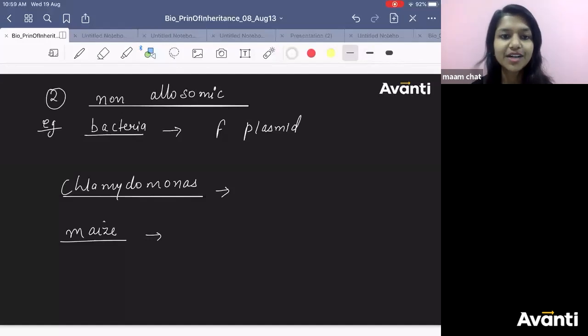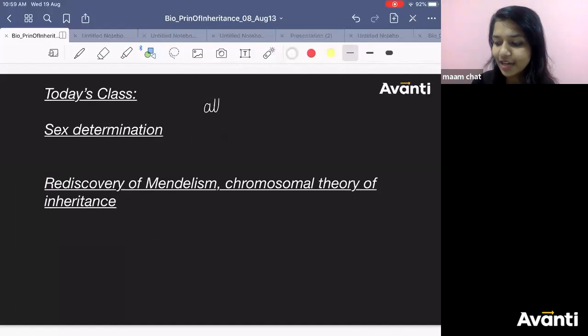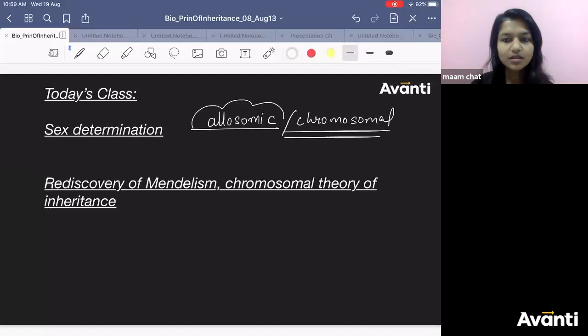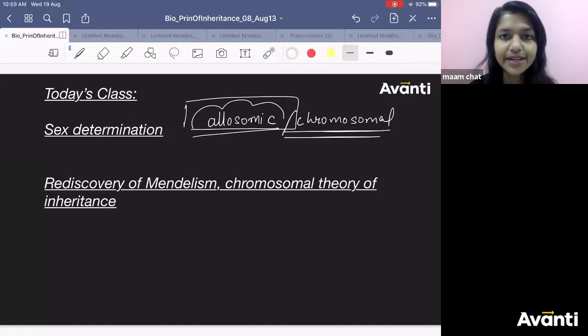So today we are going to learn about the second type of sex determination. In yesterday's class we had learned allosomic, or you can say chromosomal mechanism or genetic mechanism, right? So in that chromosomal we had seen allosomic. Sex chromosomes we had seen. Depending on that we were deciding the gender of the individual, right?